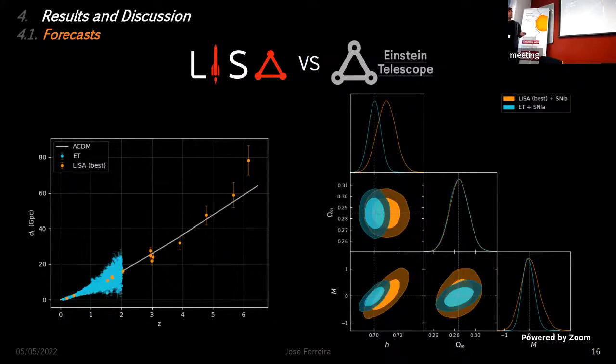Interestingly, you can see that LISA spreads across a much wider range of redshifts. Yet, the Einstein telescope is able to give better constraints, which means that studying high redshift events is not a requirement to forecast this model. Granted, the number of events measured by the Einstein telescope is much larger, so we're comparing 1,000 events to 50 events. But it's still interesting to see that this result holds, and the fact that 50 events by LISA are actually comparable to 1,000 events set by the Einstein telescope.